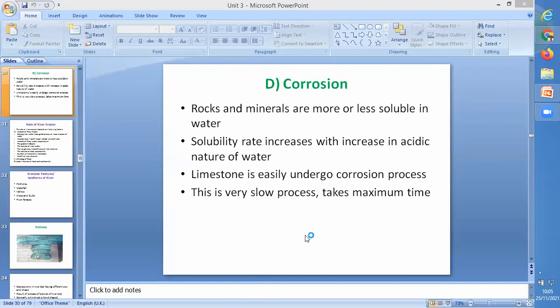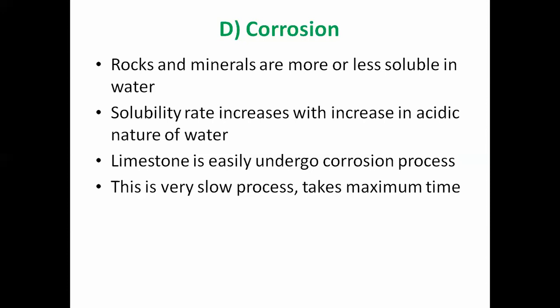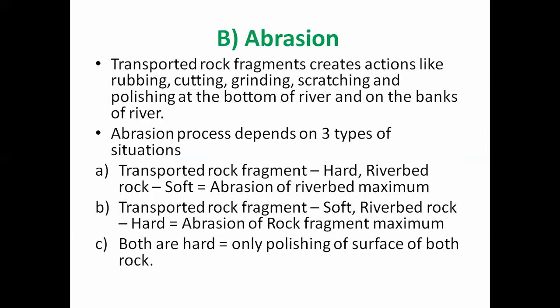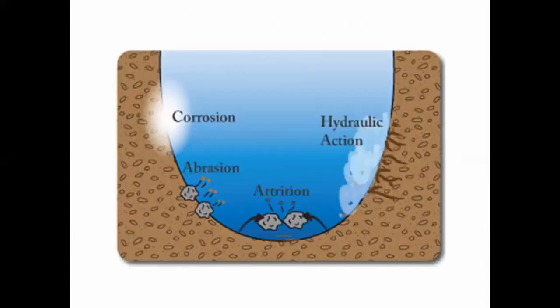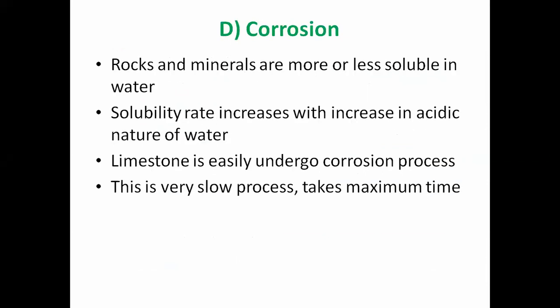In the last lecture, we discussed the erosional process of the river. In that, we have seen there are four types of erosional processes. One is hydraulic action, second is abrasion, third is attrition, and fourth is corrosion. Details regarding each type of erosional process we have discussed in detail.